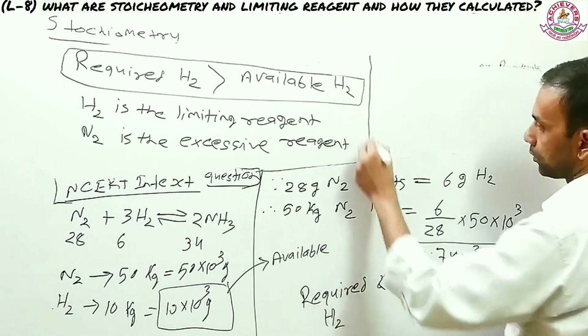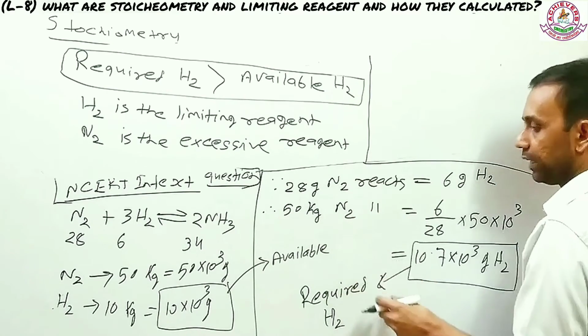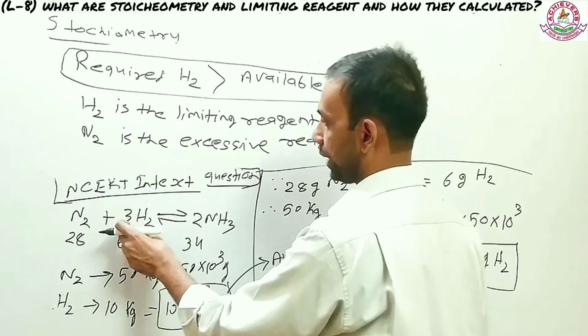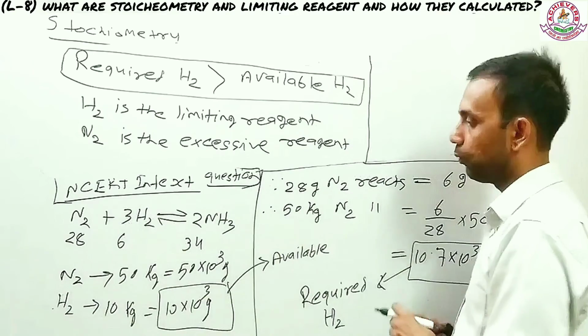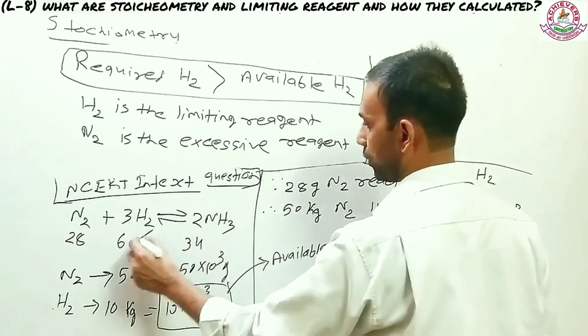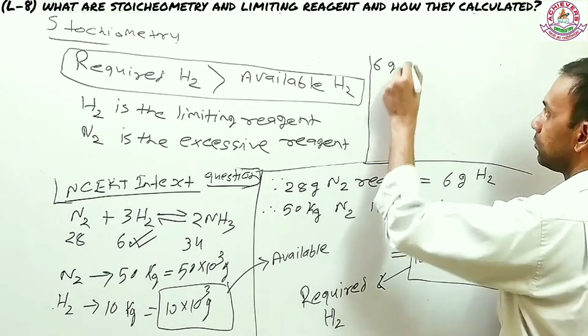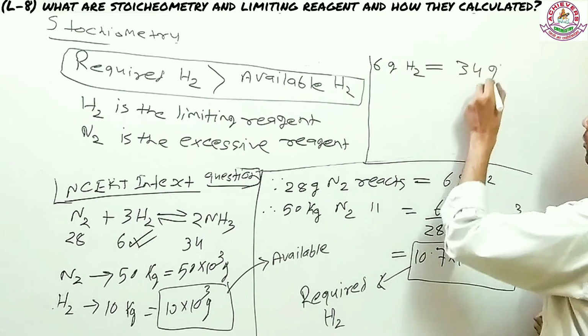Now I'm almost done here, but one last thing I need to make sure. How much ammonia is going to be produced? As per the reaction, hydrogen is the limiting agent. So whatever is the limiting agent, that decides how much product is going to be formed. So we will be focusing more on hydrogen because this is the limiting reagent. So as you can see, 6 gram of hydrogen is producing 34 gram ammonia.